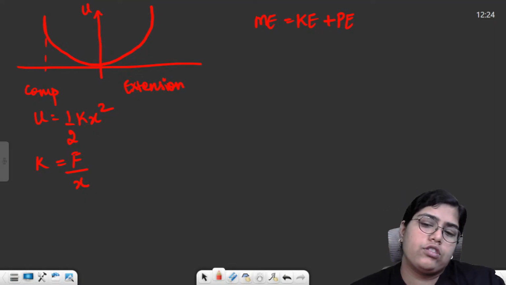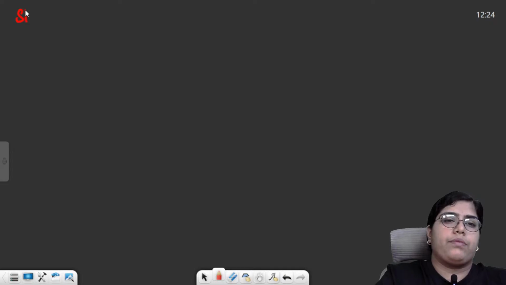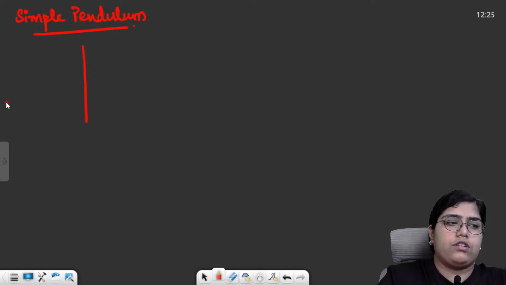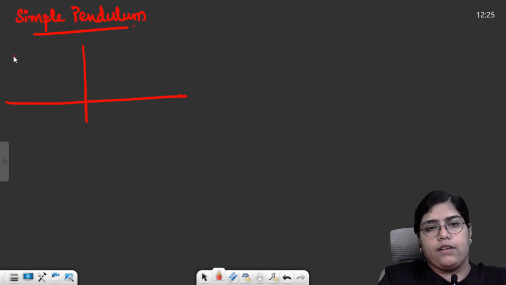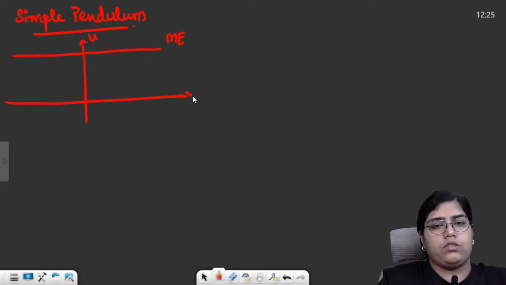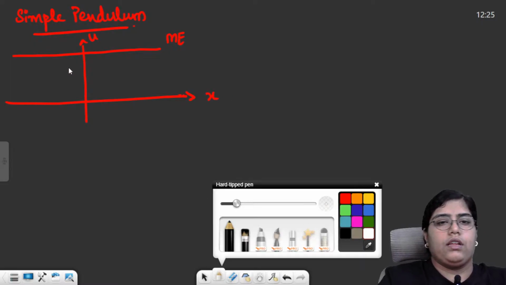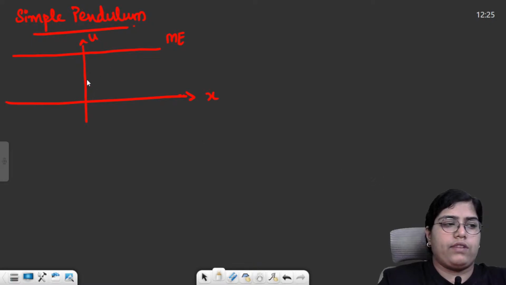Then there was a second thing, which was the simple pendulum. In the case of a simple pendulum, energy is conserved. Now you need to remember the graphs for the simple pendulum. There are three graphs. This is the graph for mechanical energy, which remains conserved. We have U versus X. Then the graphs of kinetic and potential energy. The potential energy graph looks something like this.